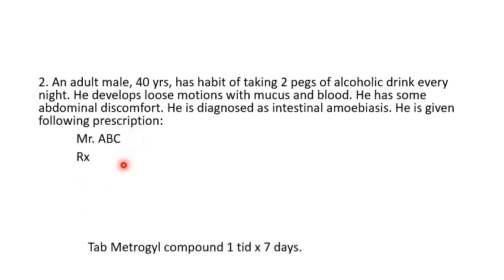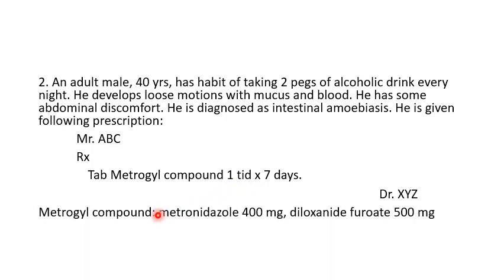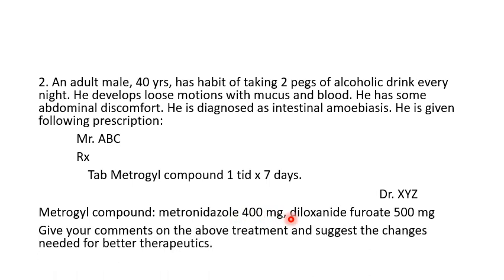Mr. ABC, treatments are tablet Mitrozil compound, 1 tablet 3 times in a day for 7 days. Signature of the doctor. Mitrozil compound is the brand name which contains metronidazole 400 mg and diloxanide furoate 500 mg. Give your comment on the above treatment and suggest the changes required for better therapeutics.